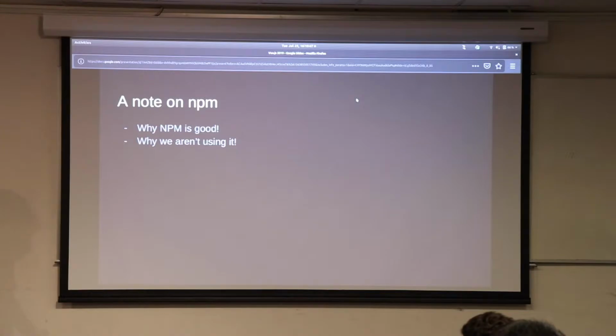If you're interested in doing something a little bit more complex, a little bit more cool, look into npm, look into how you can use Vue with npm. I'm not going to cover that as much here.